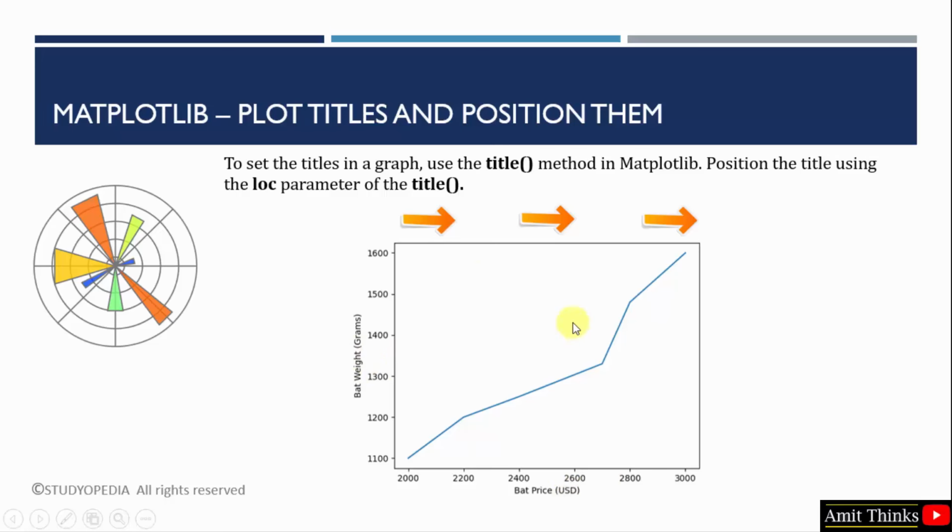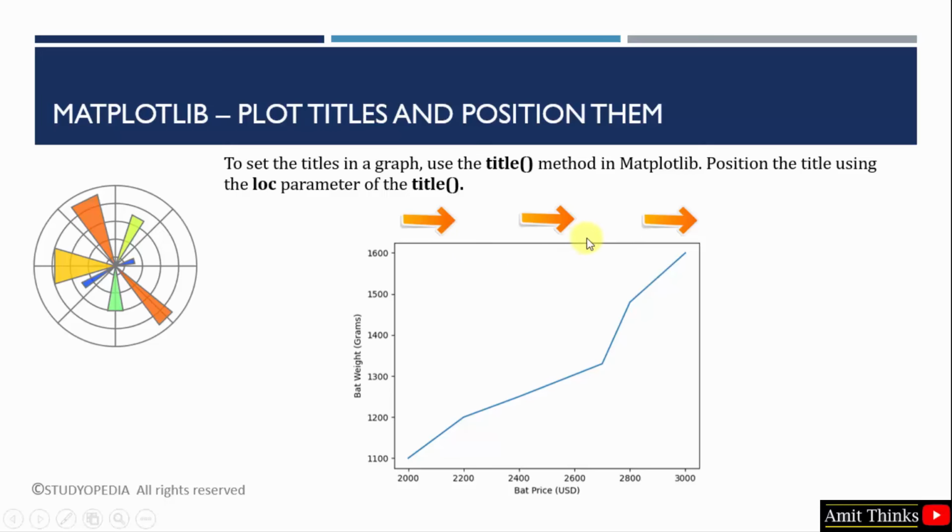Labels are added, but the title can't be seen. A naive user won't be able to understand what this graph is representing. Obviously, you can check that the bat price depends on bat weight, and we are comparing both and checking how the price goes up when the weight of the bat is more. So you can add a title in the center, which is the default, or on the left or right side. Totally depends on you.